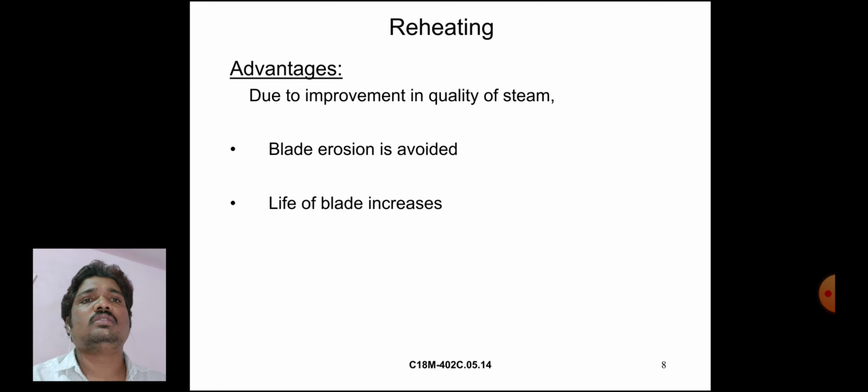In the reheating cycle, as shown in this figure, this is a boiler, reheating, pump, condenser. This is a water pump. Q1 dash, as shown in this figure, reheating, condenser, Q2. In the boiler, steam is supplied to the high pressure turbine and then the low pressure turbine, as shown in this figure.